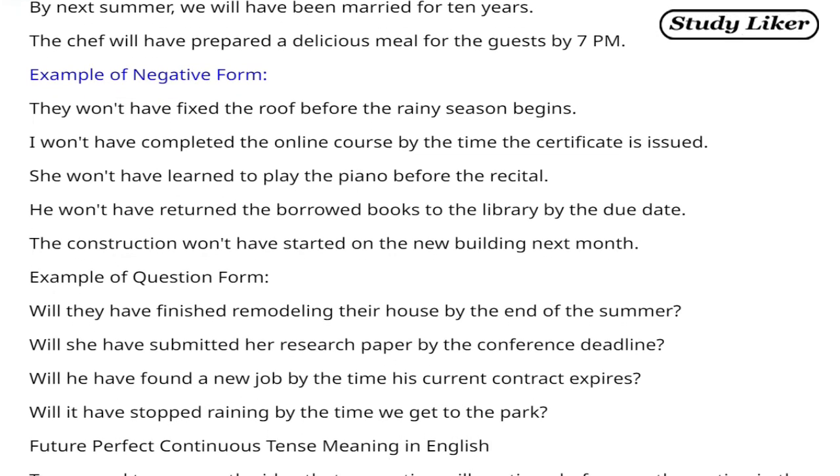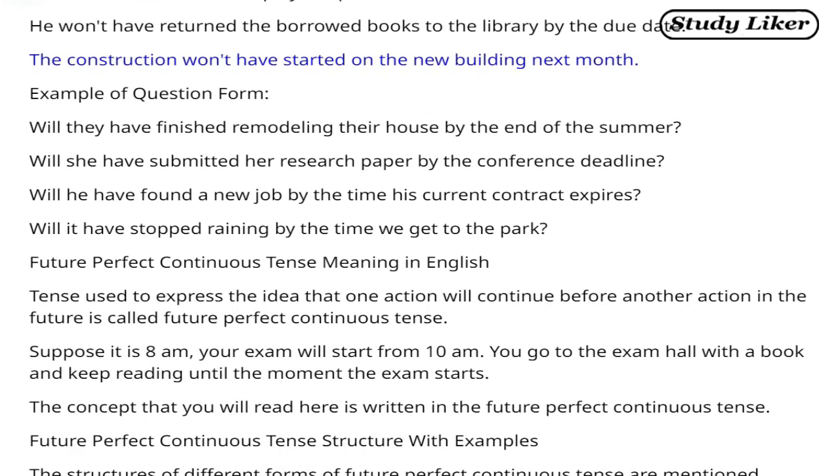Example of negative form. They won't have fixed the roof before the rainy season begins. I won't have completed the online course by the time the certificate is issued. She won't have learned to play the piano before the recital. He won't have returned the borrowed books to the library by the due date. The construction won't have started on the new building next month.